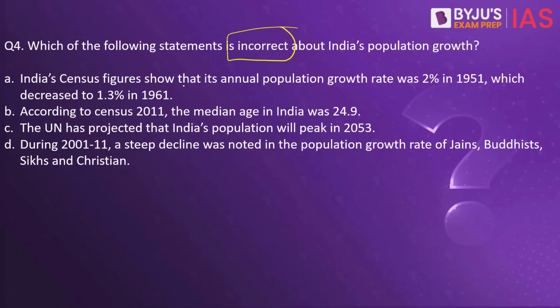Thus, the answer here has to be A. As per our census figures, in 1951, India's population growth rate was actually 1.3%. That later on increased to 2% in 1961. So the numbers here are reversed. It's a difficult question to answer because it has a lot of data. But because census and census-related activities are a lot in the news, that is why this is relevant. The answer here has to be A. All the other 3 statements are absolutely correct.